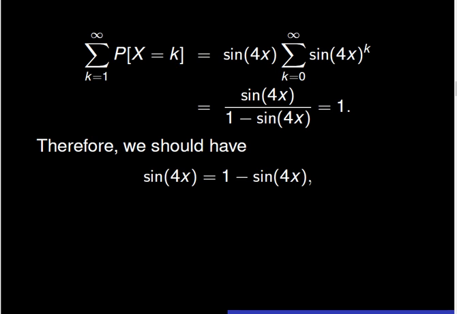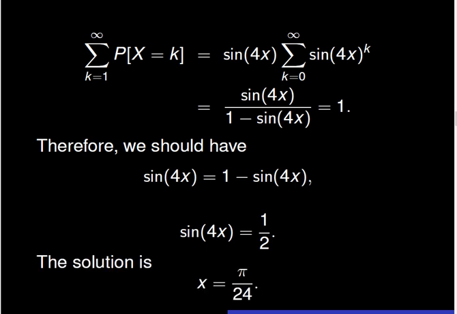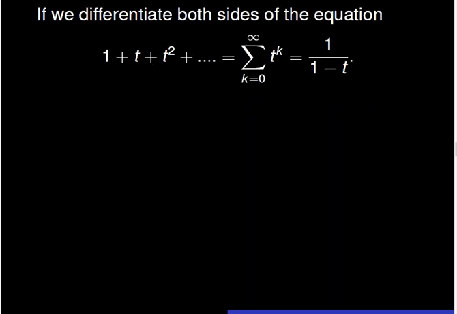Consequently, we should solve the equation sin(4x) equal to 1 minus sin(4x). This equation is equivalent to the equation sin(4x) equals 1/2. The final solution is x equal to pi over 24. Let us compute the expectation of x.